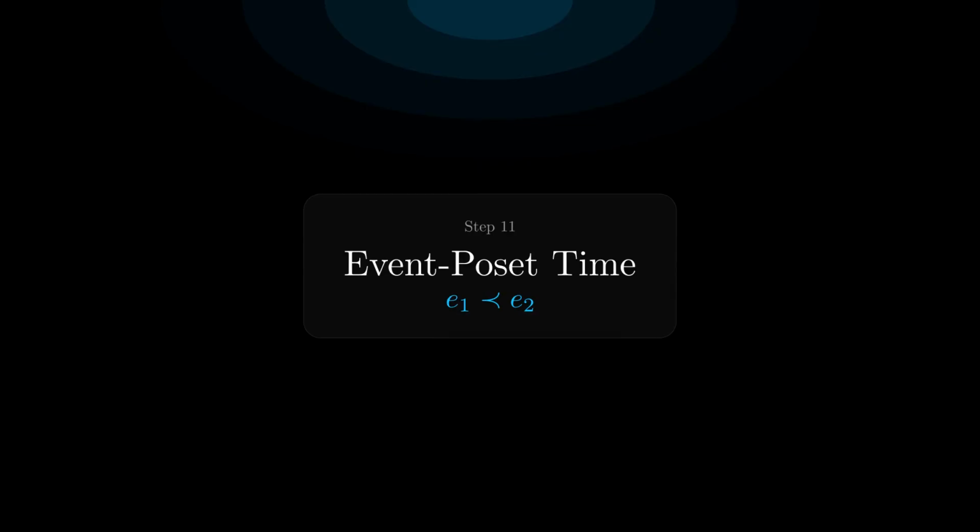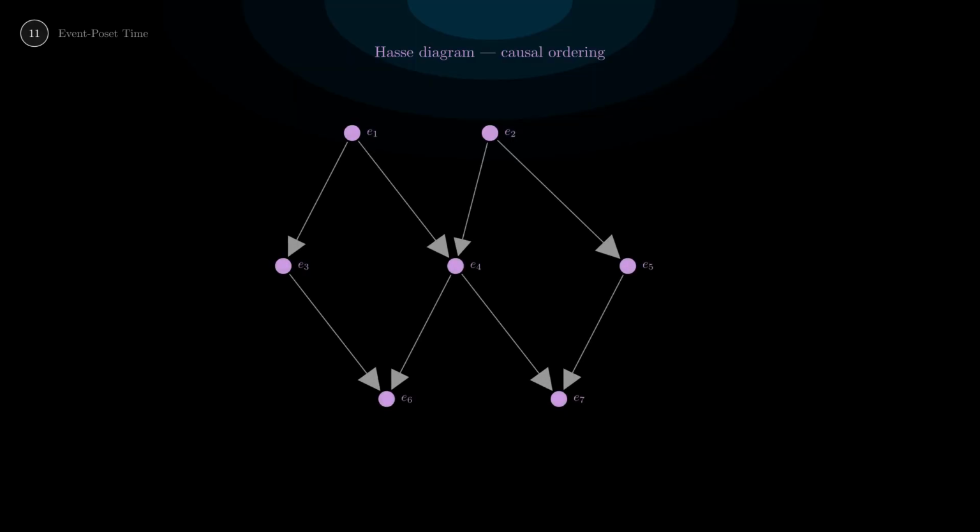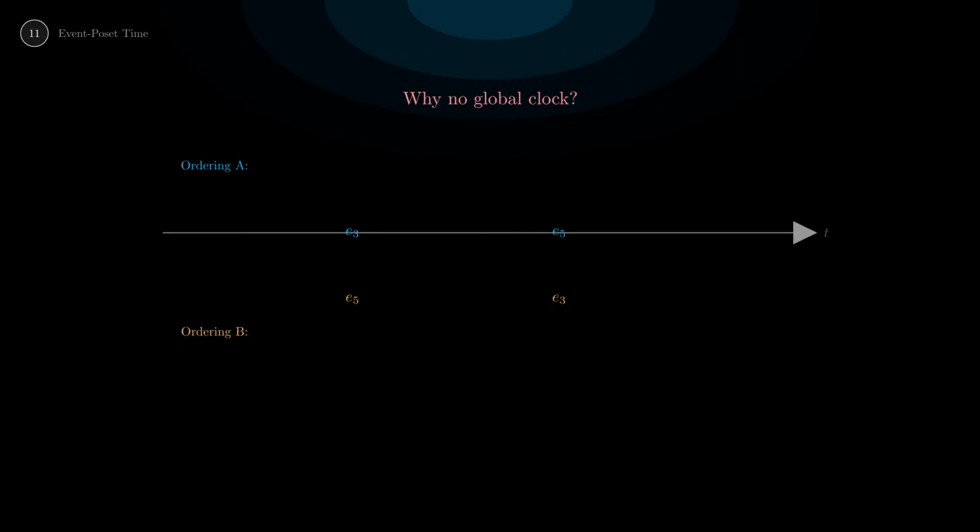Does time have a global ordering? Is there a universal clock? Look at this Hasse diagram. Events are dots. Arrows are causal dependencies. Event 2 depends on event 1's output, so event 1 must happen before event 2. But events 3 and 5, no causal connection. Neither depends on the other.